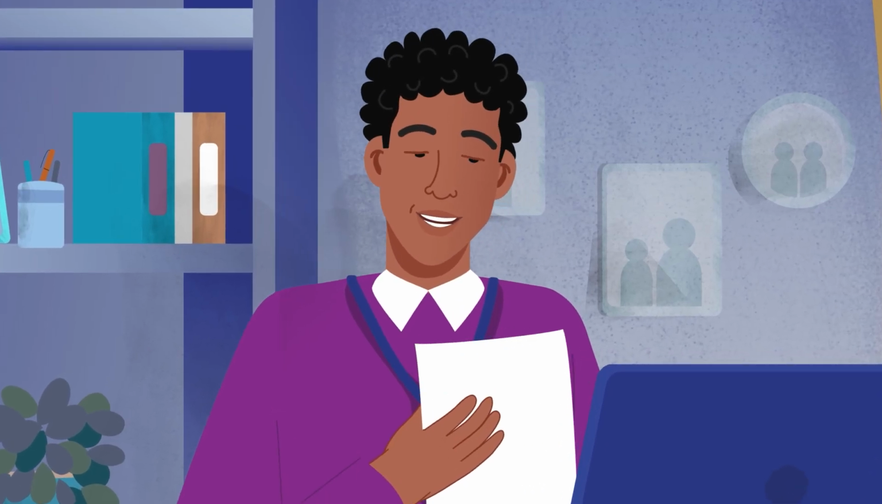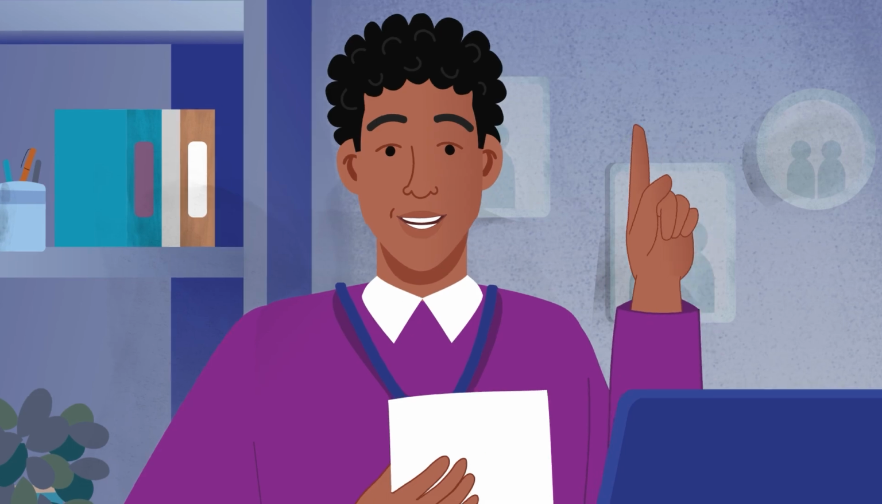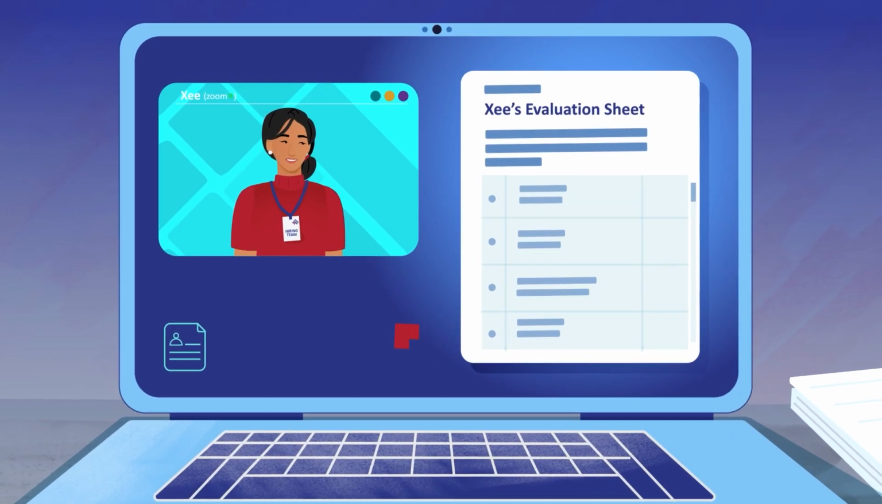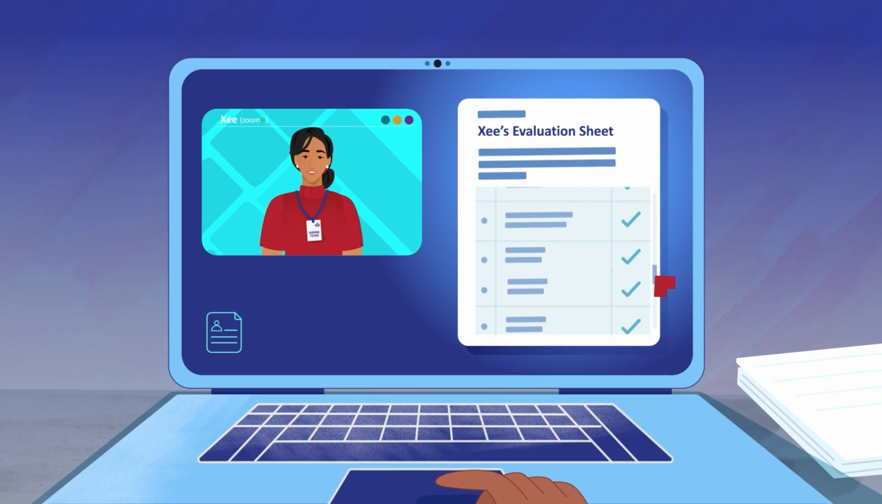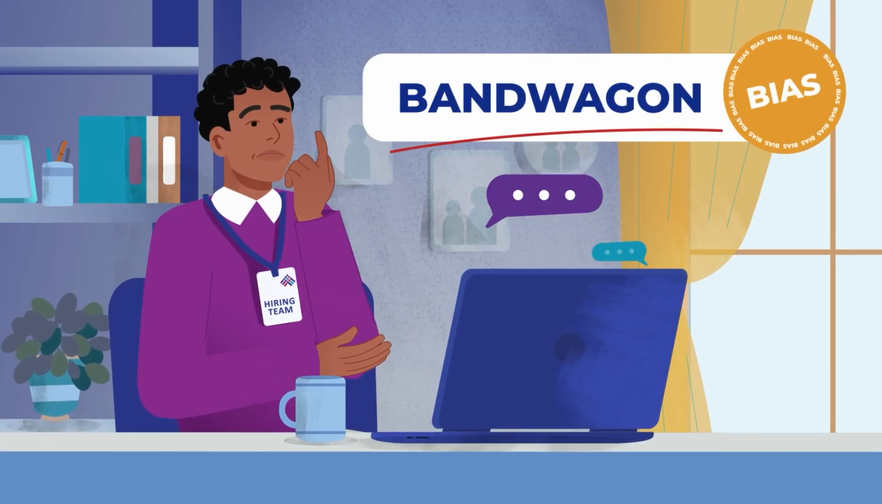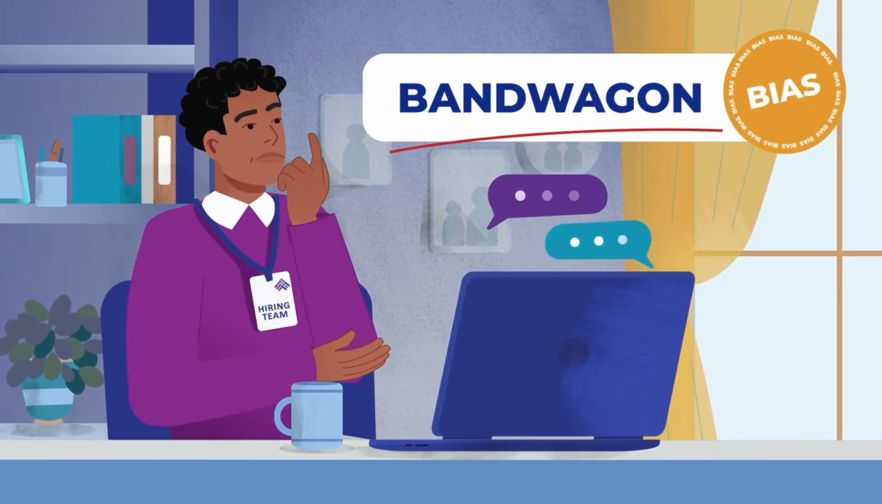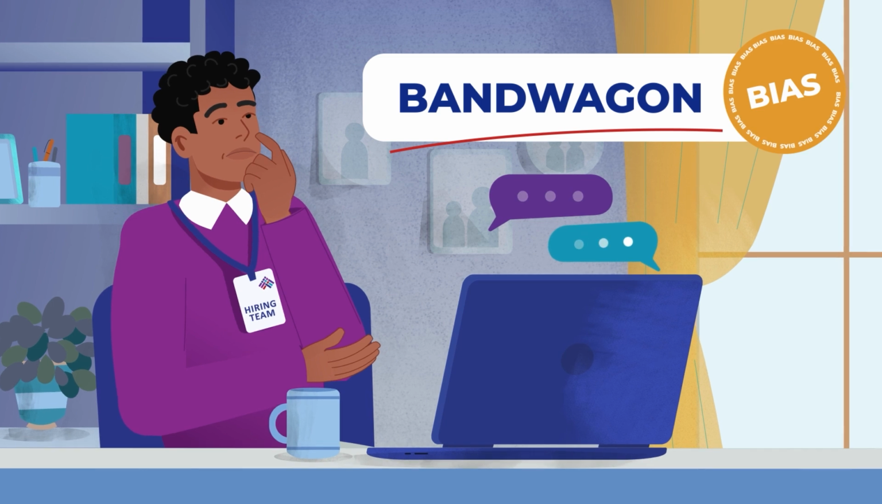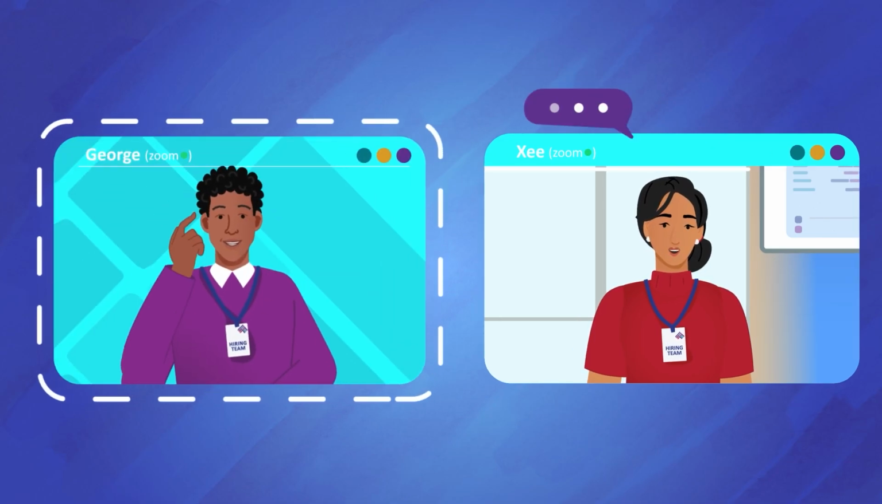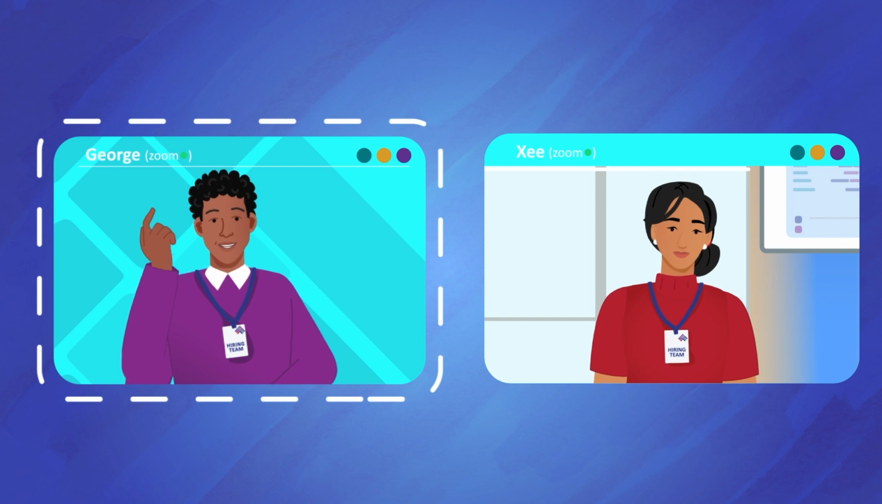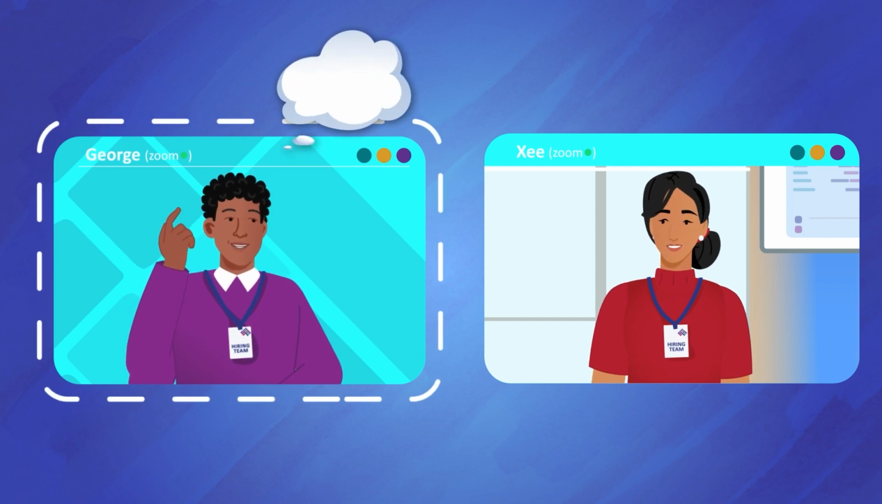George is about to give his final recommendation on the candidate. When making a candidate selection decision, one can sometimes get influenced by what other people think. Bandwagon bias is a form of groupthink where we follow others' opinions without exercising our own critical evaluation. George recognized how Z influenced him and instead trusted his own experience.